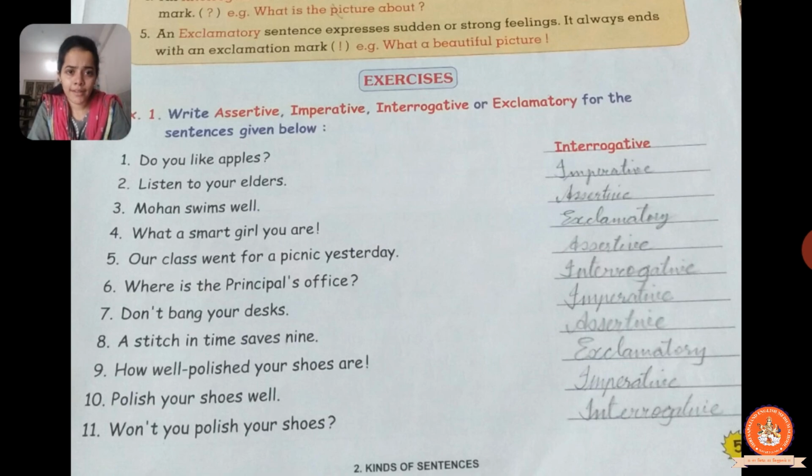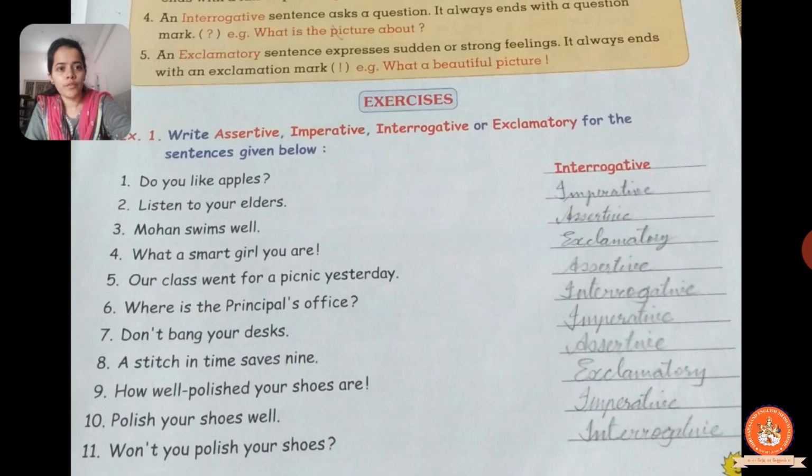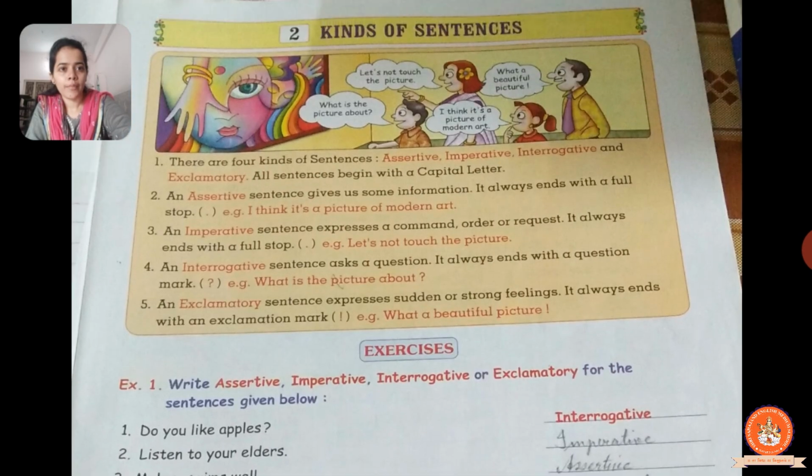So this is our exercise number 1 that we have to write in the workbook, and exercise number 2 and exercise number 3, both you have to do on your own. You will read the heading and get to know that in one of the exercises you have to arrange the words to make a proper sentence, and in another one you have to make the different kinds of sentences on your own. You can make any sentences which come to your mind.